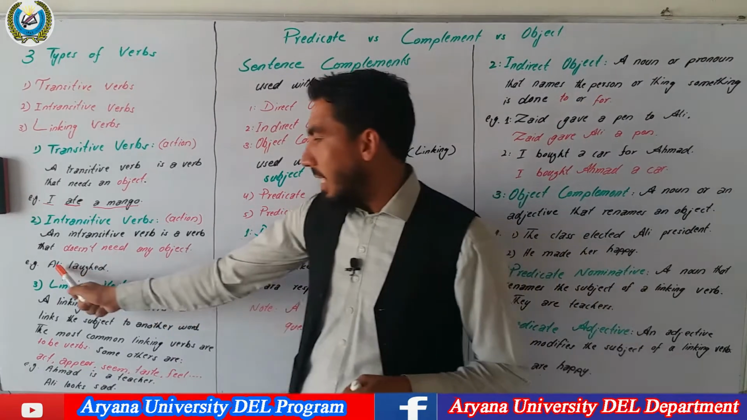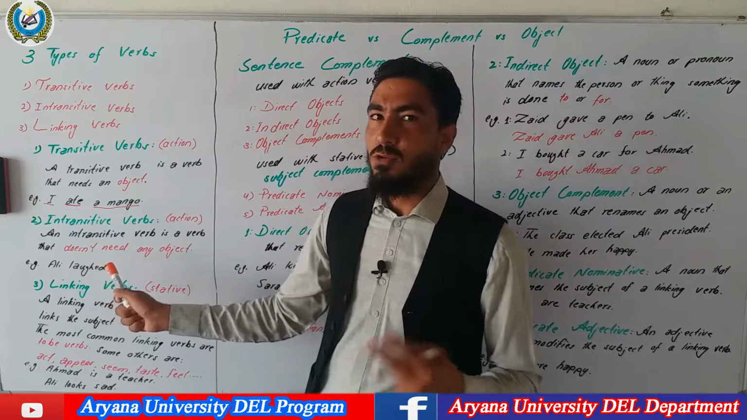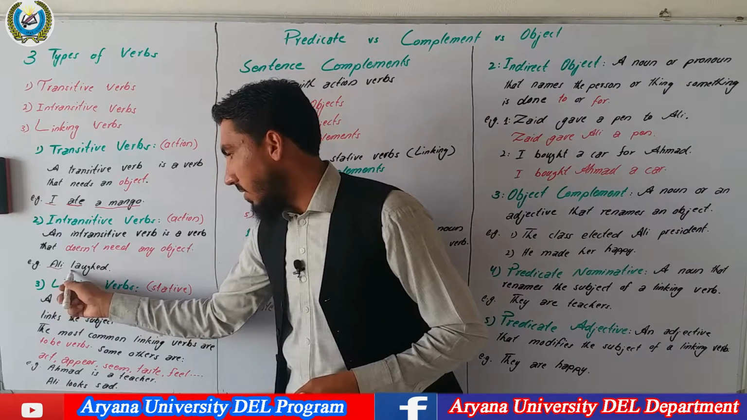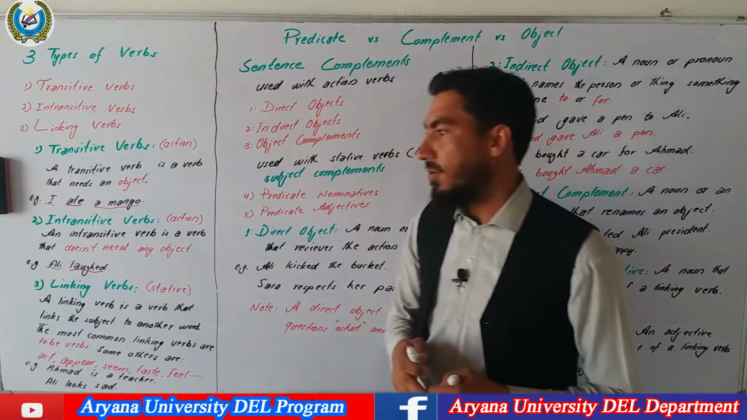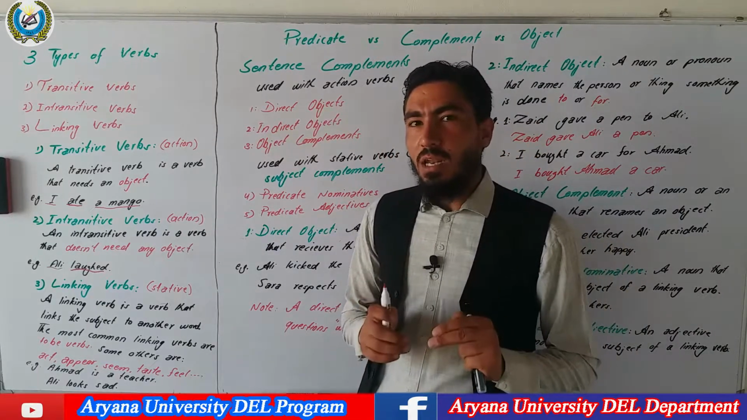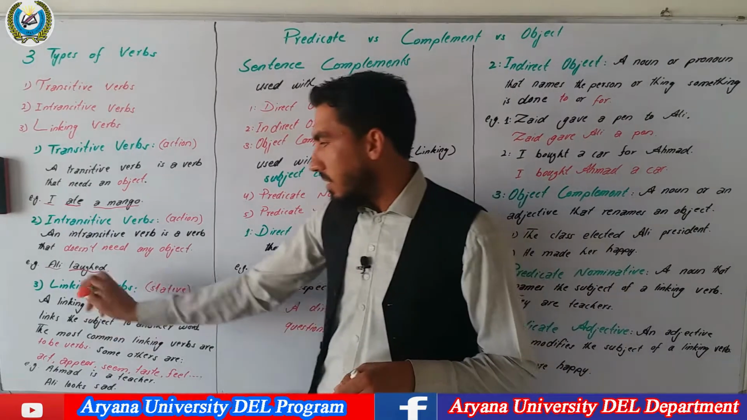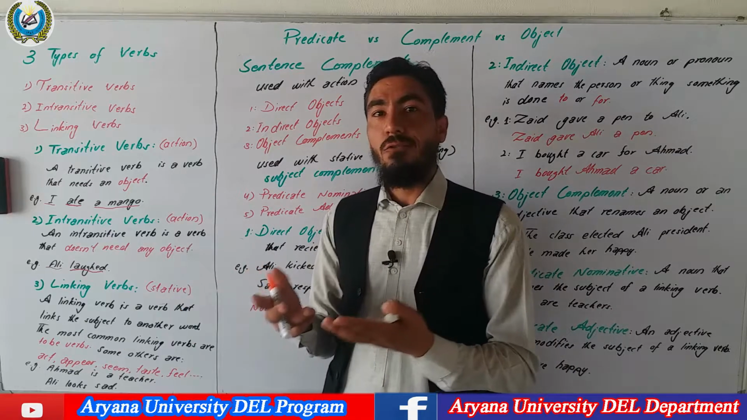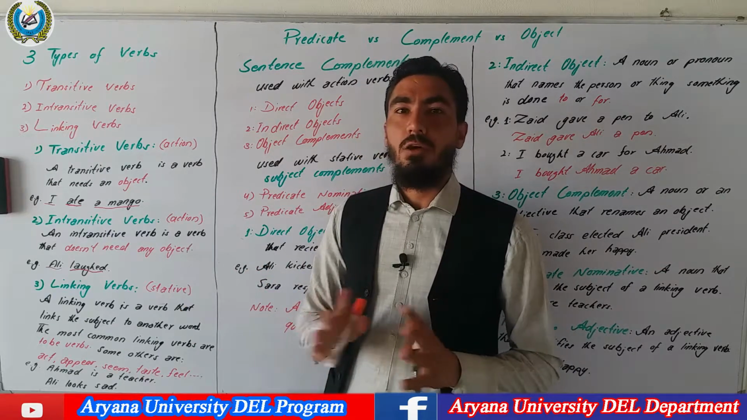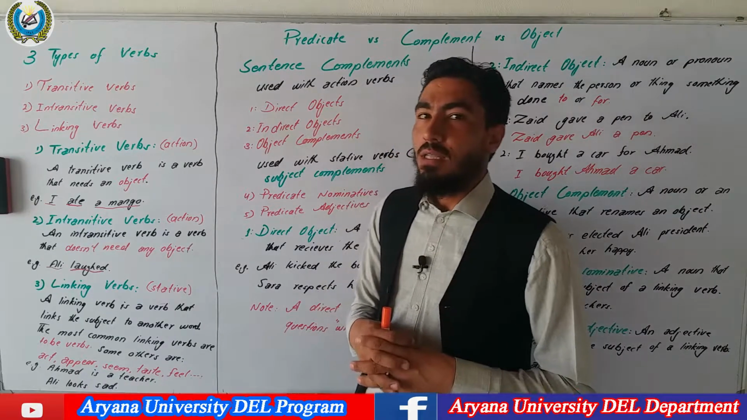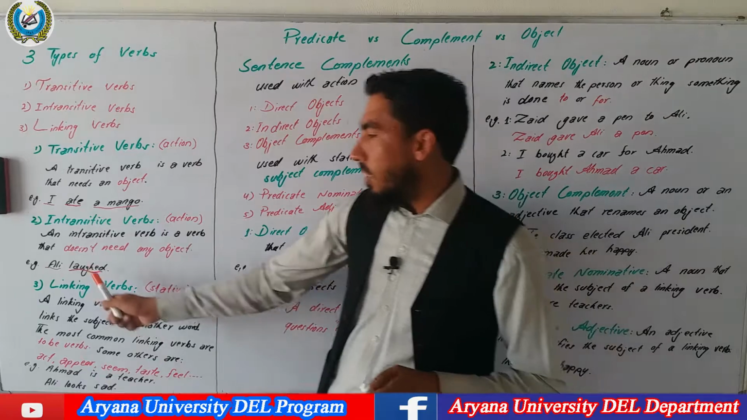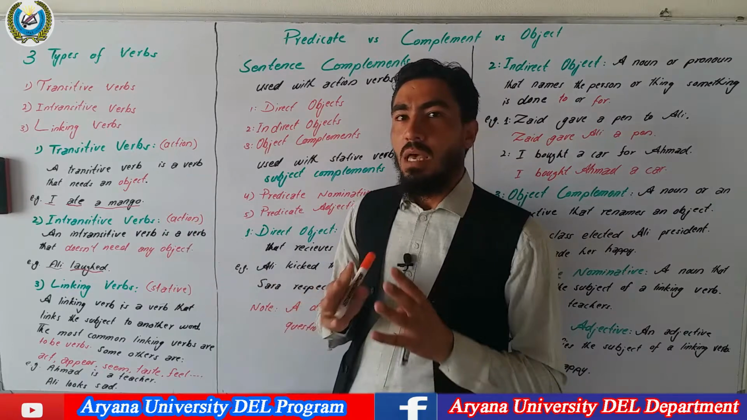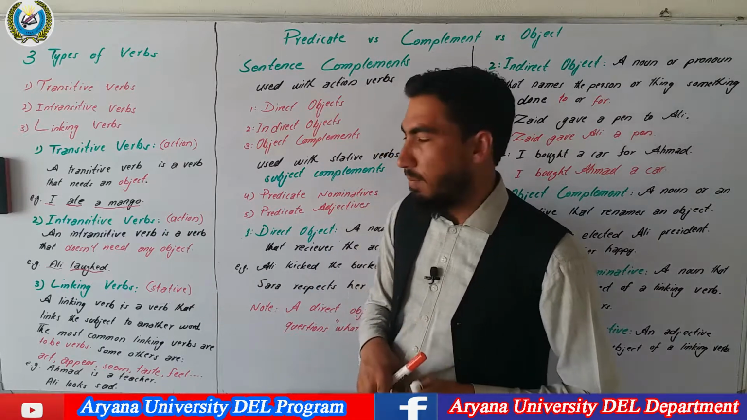Look at the example. Ali laughed. This is a very short sentence made up of two words. One is subject and another one is verb. Ali is the subject of the sentence and laughed is the verb, second form of the verb laugh. Ali laughed. Without using any noun or pronoun after the verb laugh, still the meaning of the sentence is complete. There is not any need of asking any question, like what did Ali laugh or whom did Ali laugh. That's why the meaning of the sentence is complete. So we can say that the verb laugh in this sentence is an intransitive verb because it doesn't need any object. Without using any object, still the meaning of the sentence is complete.